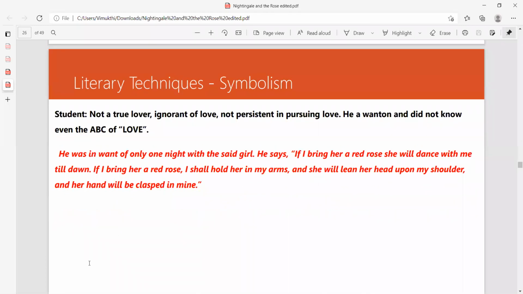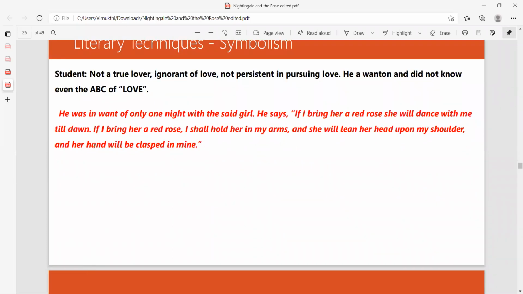Then we have literary techniques as symbolism. Student can be taken as not a true lover, ignorant of love, not persistent in pursuing love. This part actually has a printing mistake. He did not know even the ABC of love, which means that he doesn't have any idea what real love is. He only had that passionate love that most teenagers get when they are loving each other. That is only based on passion. That is not real love. Real love is something far more different than that. That is what I have explained here.